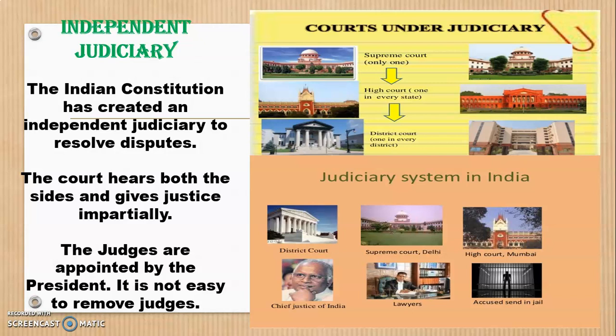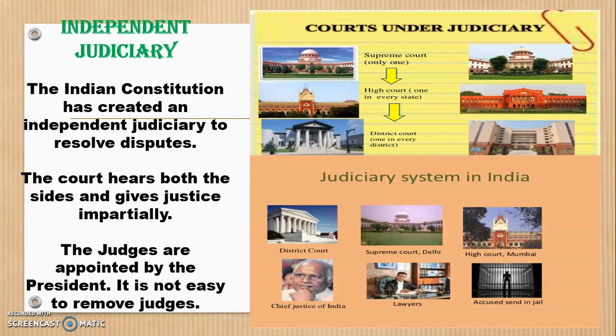Moving ahead, what is the next feature of our constitution? If you remember the judiciary part, right? Legislative we finished, executive we saw, now the judiciary. Our constitution has given us an independent judiciary system. Now, what is this independent judiciary system? Independent judiciary means laws are given to the citizens, and we citizens have to follow the law and order. This law and order is governed by the courts.